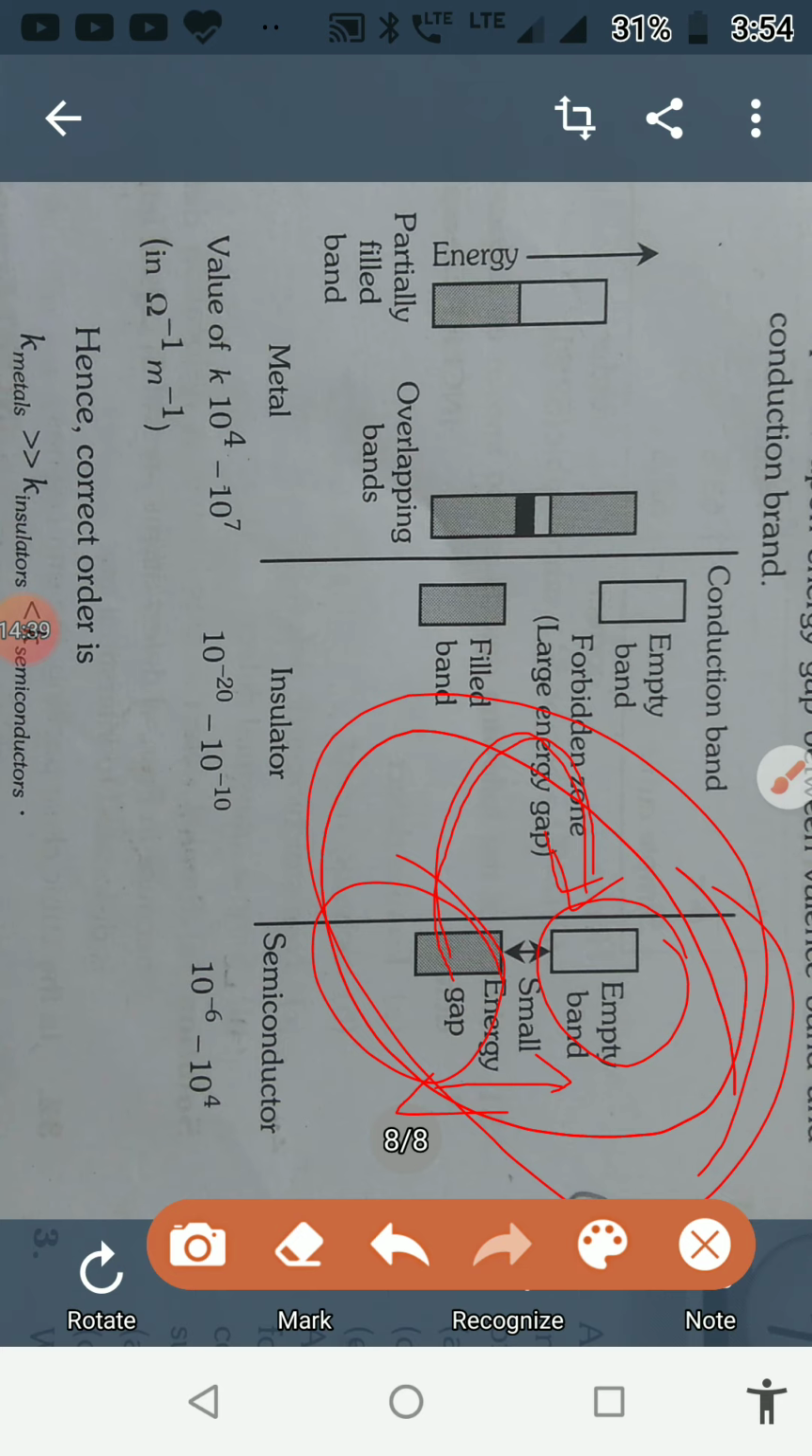So, this completes the study of the classification of solids based on the electrical properties.